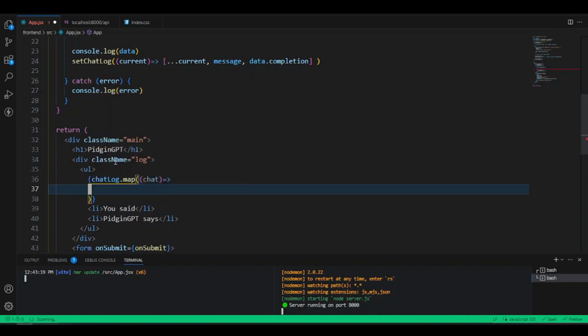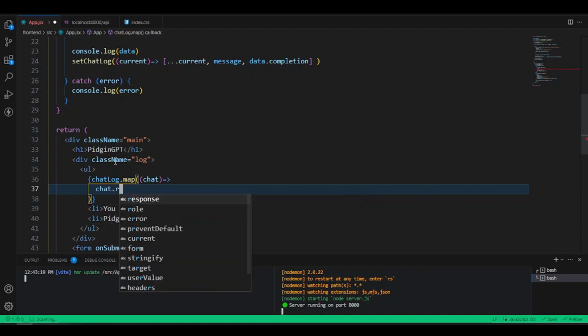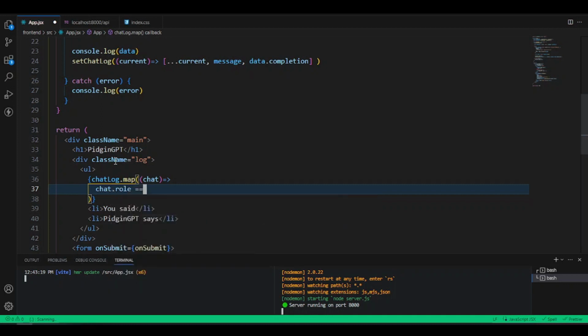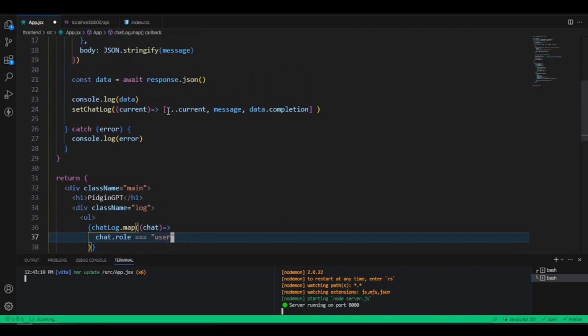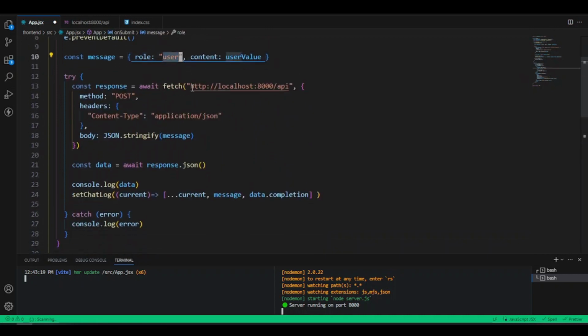So we just they say okay, well, make it just return something. That's why we use the fact arrow function, and then we go carry this chat where we just get for there. Then we go say if the chat role, and we will say if this chat role, make we use triple equals, they equals to the user. Remember say we suppose get either user or assistant or system.